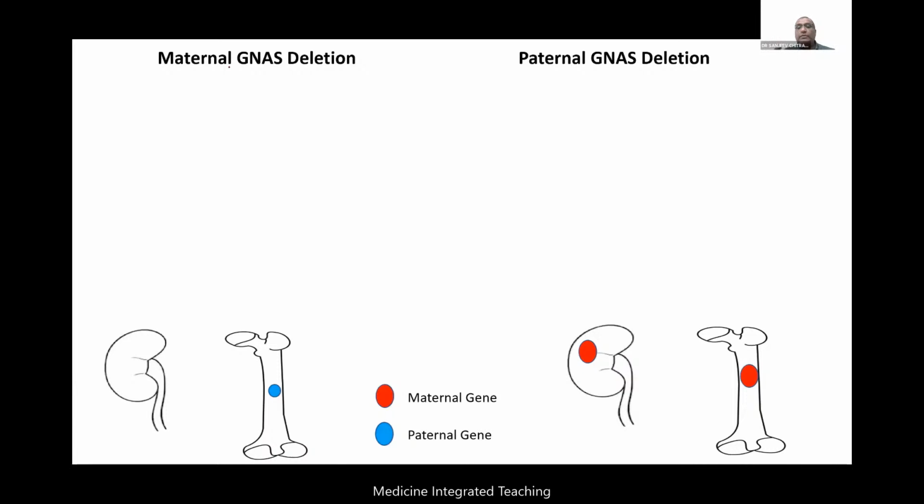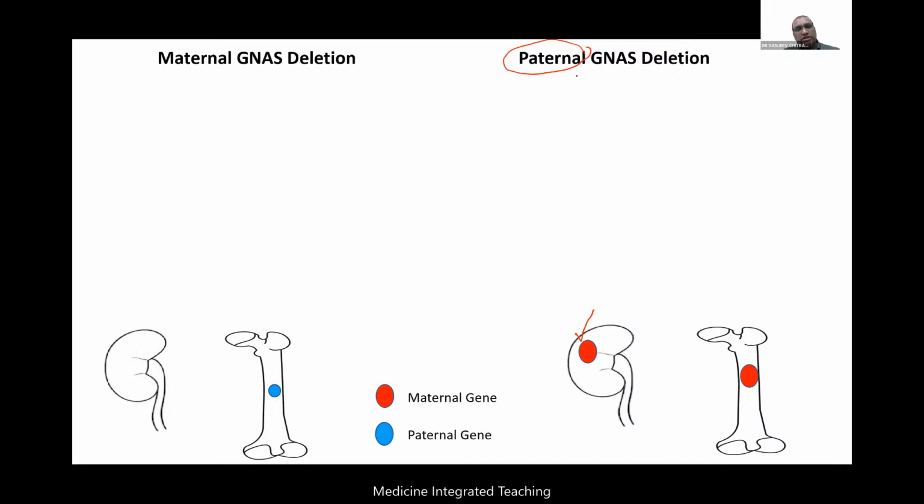Whereas if there is a paternal deletion, in bone there will be one gene which will be maternal. However, since it is a dominant one-gene deletion, there will be expression of disease from the bone. But in the kidney, if there is a paternal deletion, the kidney normally had an active maternal copy. So the kidney doesn't get affected if there is a paternal GNAS deletion. That is simple to understand.